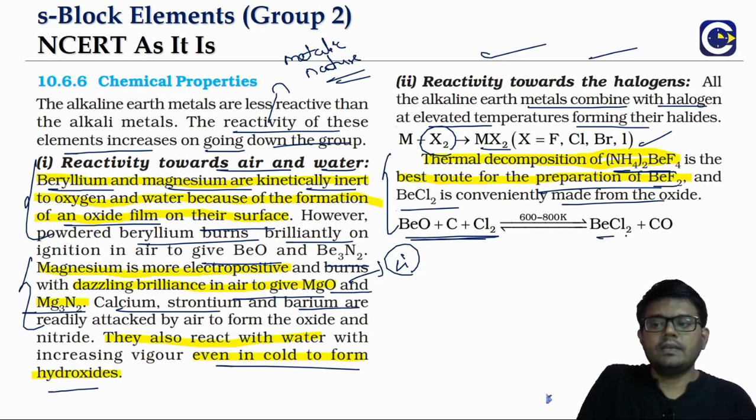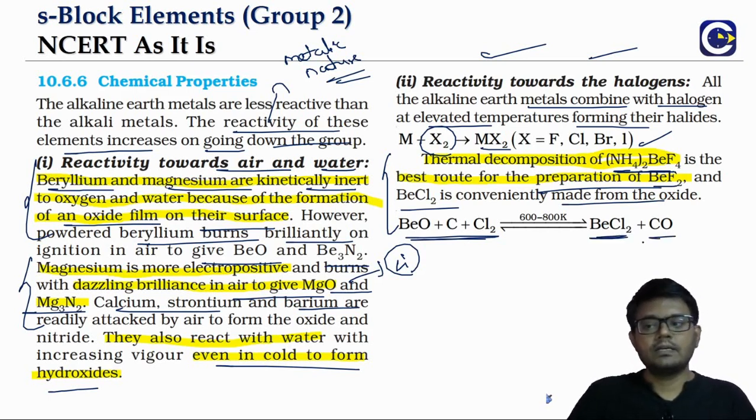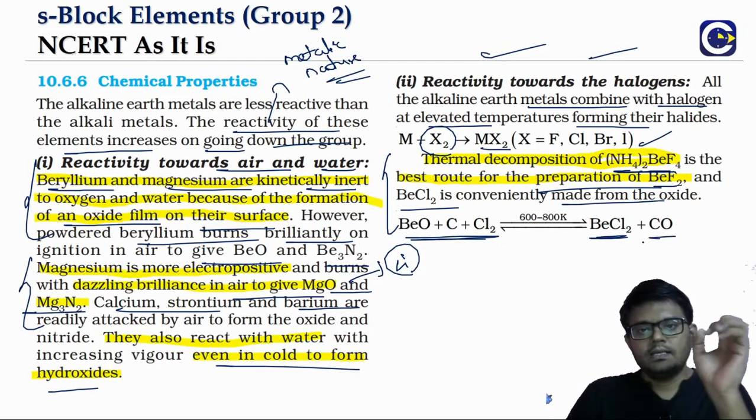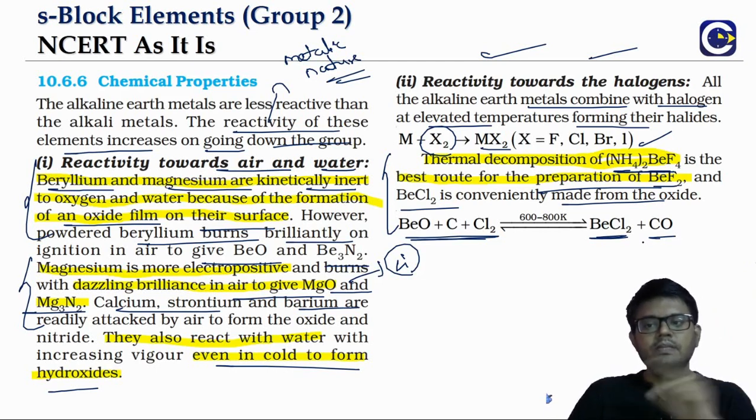There we get beryllium chloride and carbon monoxide. The halides of the other group 2 elements, we can prepare directly. When they combine with halogen at higher temperature, you get the halides. The exception is beryllium.